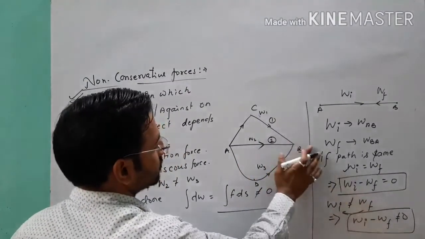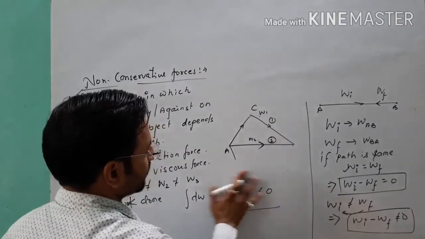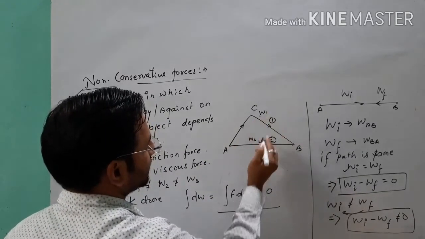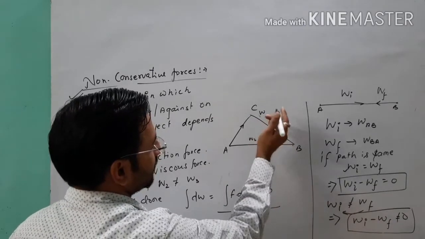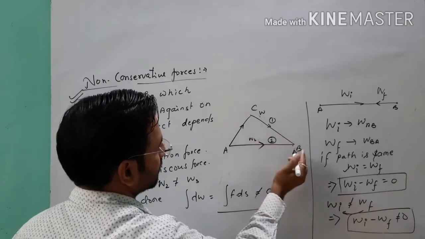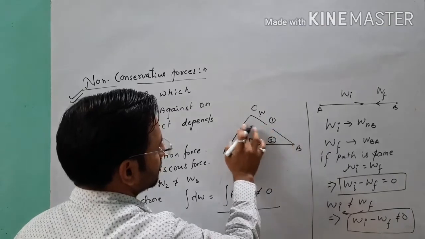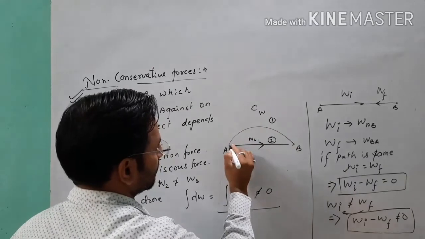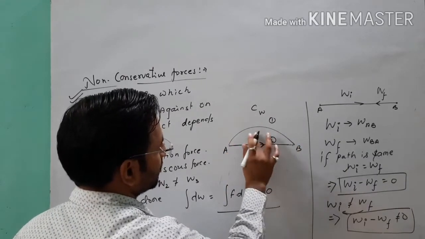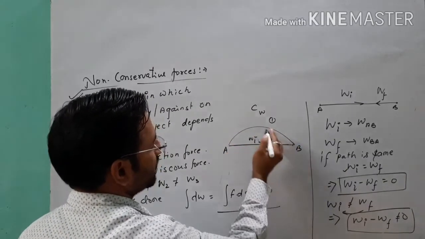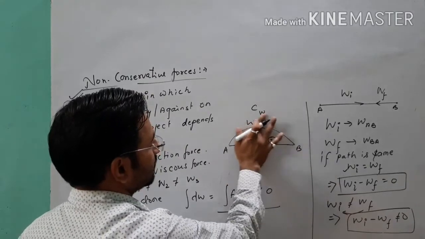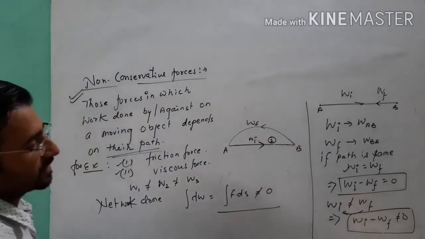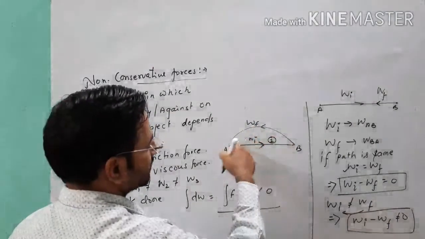in the same manner, when we carry the object from A to B by this path and by this path, suppose Wi is the work along the path from A to B, and Wf is the work done to carry the object from B to A, but the path is different.